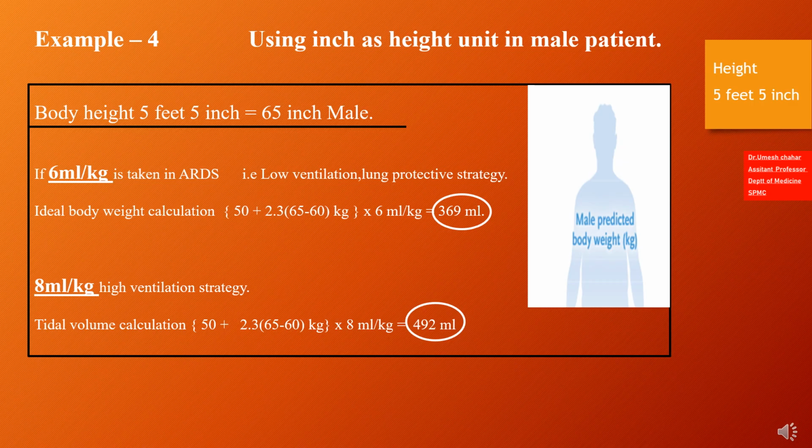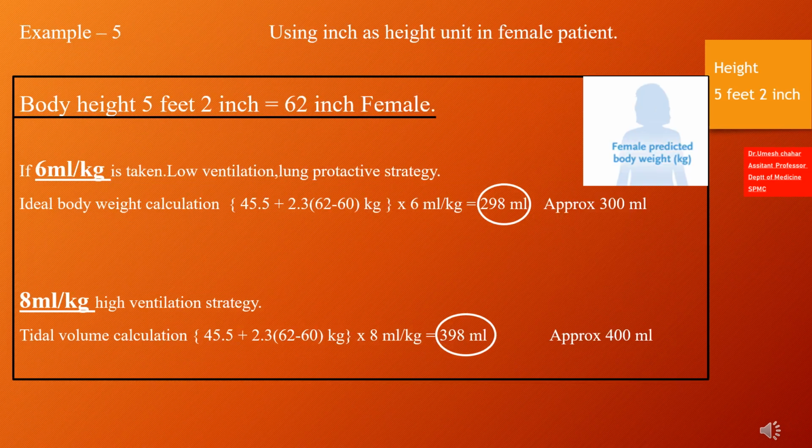8 milliliters per kg, that is high ventilation strategy in patients other than ARDS. Tidal volume calculation: 50 plus 2.3 multiplied by the difference of 65 minus 60, multiplied by 8 ml/kg, equals 492 ml.